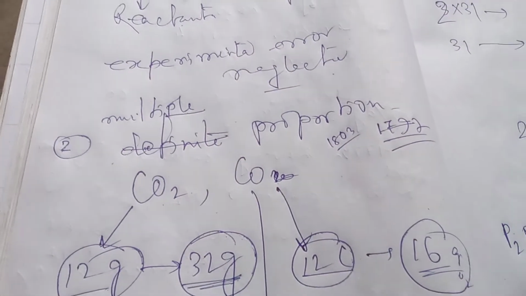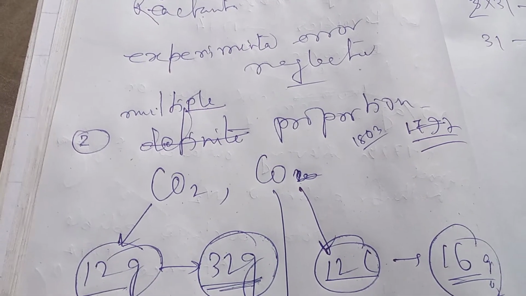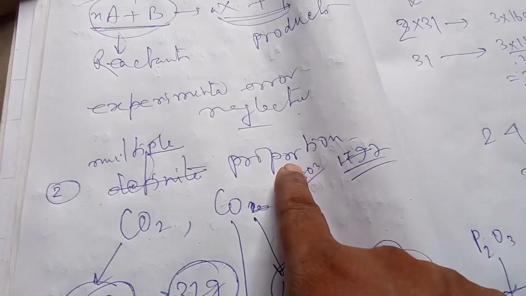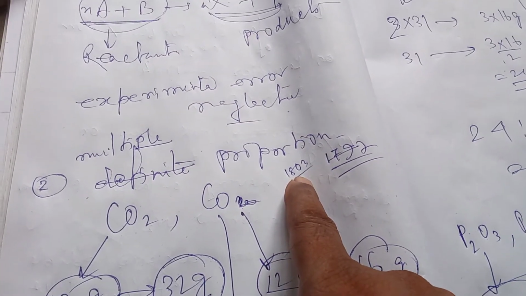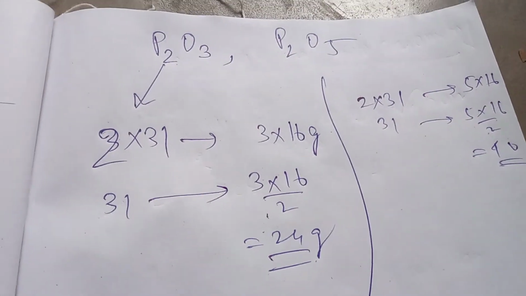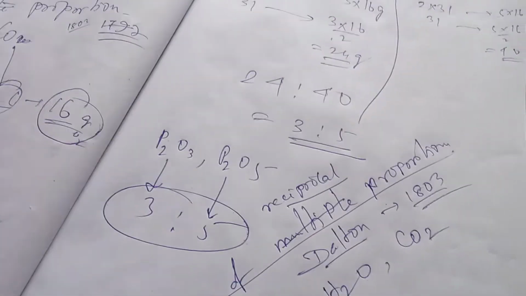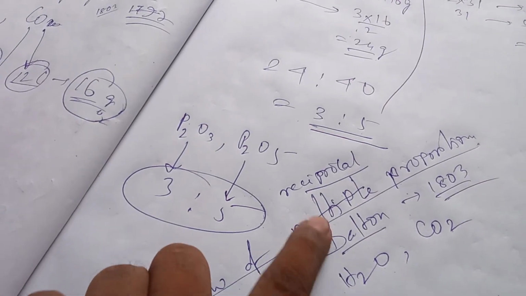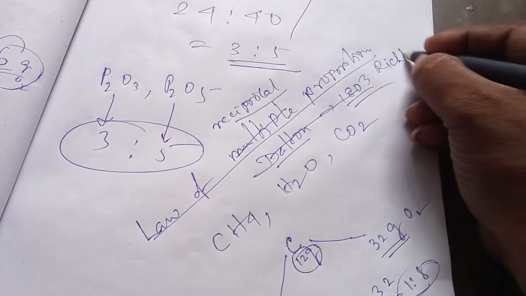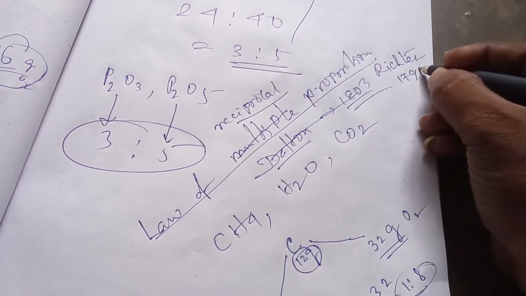I jumbled up the names. Some mistakes are there. This definite proportion will be multiple proportion, and this is Dalton. Multiple proportion is Dalton. Carbon dioxide and phosphorus pentoxide are examples of multiple proportions. And this example which I told previously, this is reciprocal proportion, and it is not Dalton, it is Richter, in 1792.